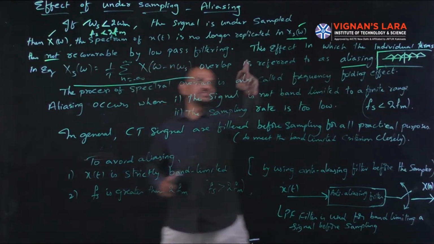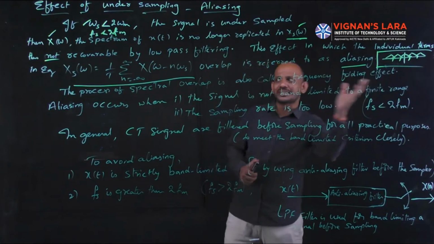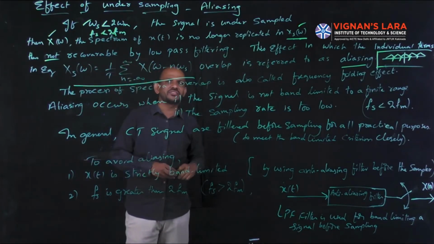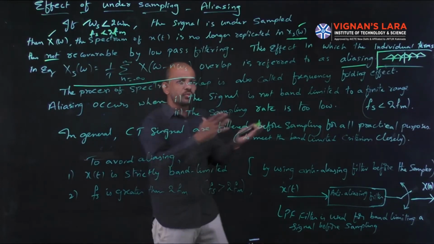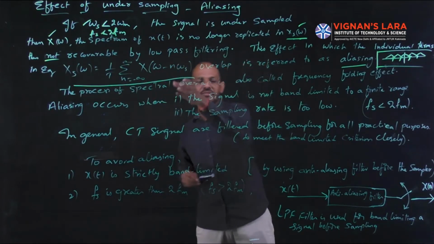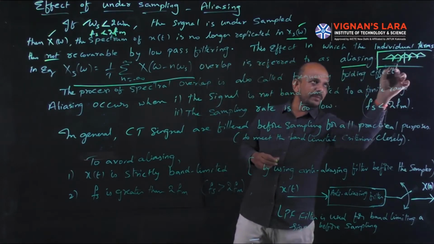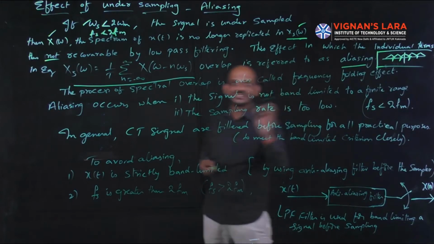Simply, this effect in which the individual terms in the equation, 1 by T summation n equal to minus infinity x of omega minus n omega s, overlap is referred to as aliasing. So this overlapping condition is nothing but aliasing.